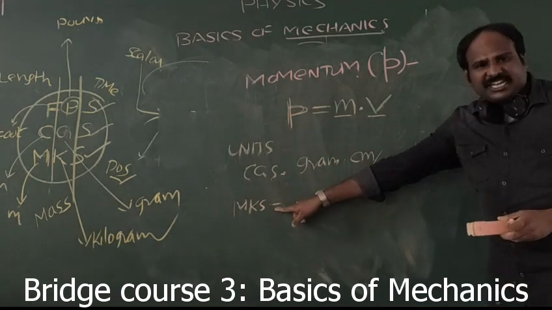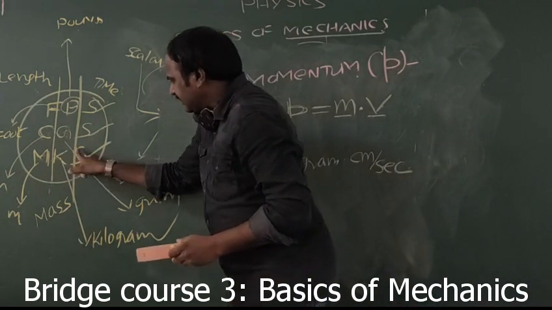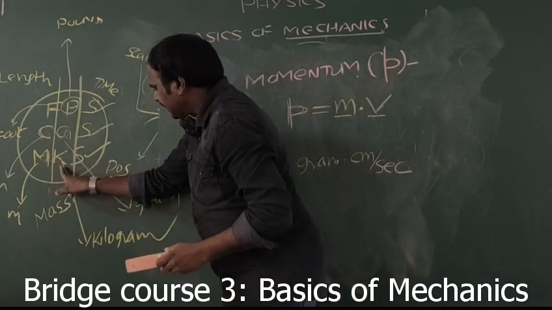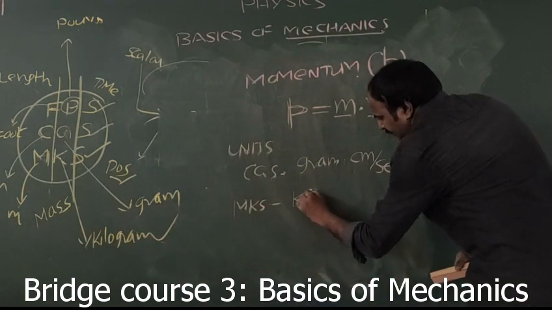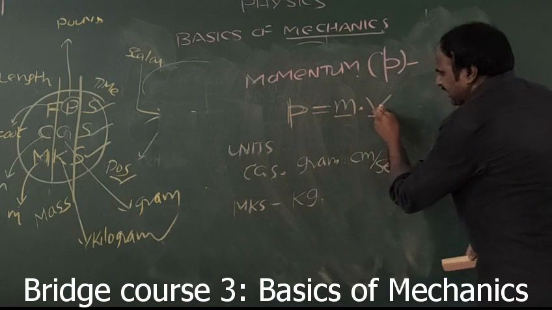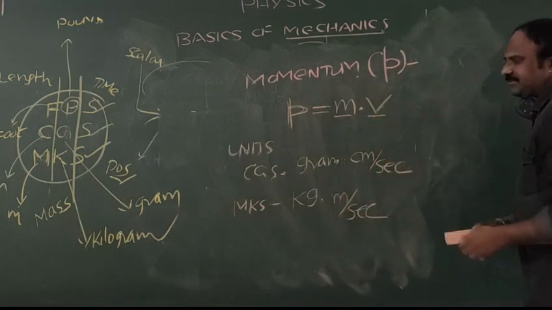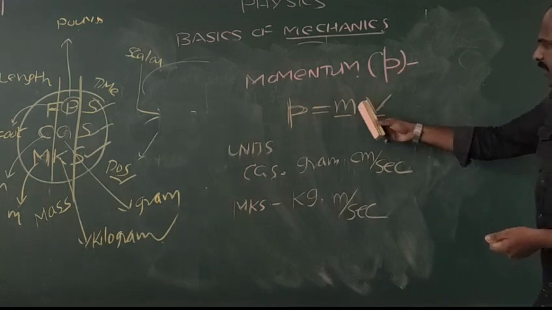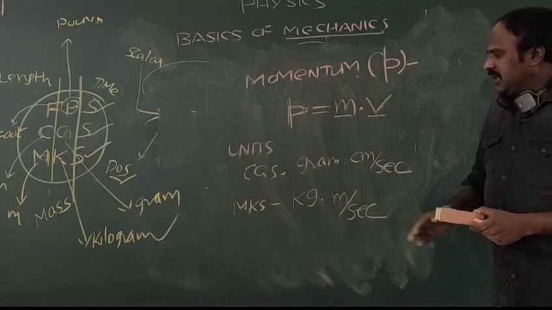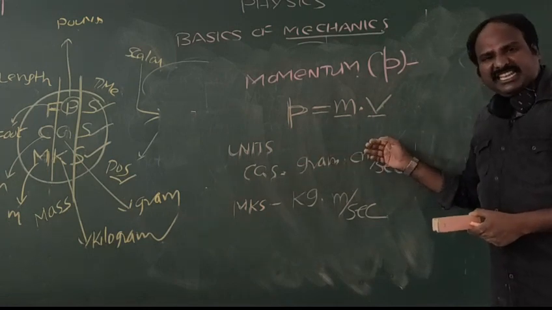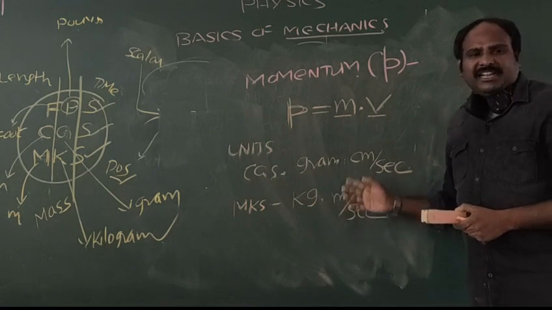Whereas in the MKS system, we measure mass in kilogram, and for velocity the unit is meter per second. So, in one word, momentum is the product of mass and velocity, where the CGS unit is gram centimeter per second and its MKS unit is kg meter per second.